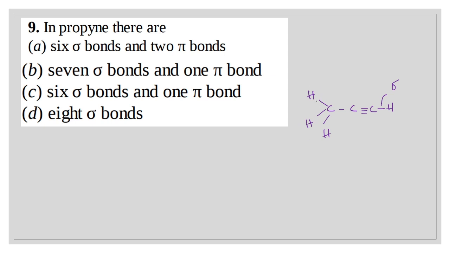That means 3, then 4, 5, 6. That means 6 sigma bonds and 2 pi bonds. Option A is the right answer.